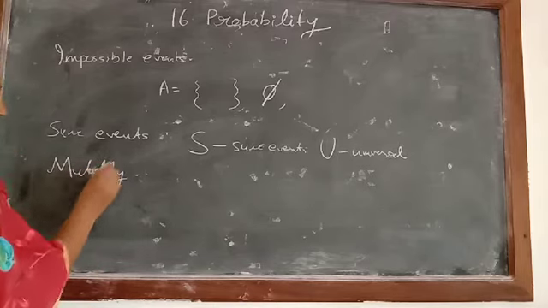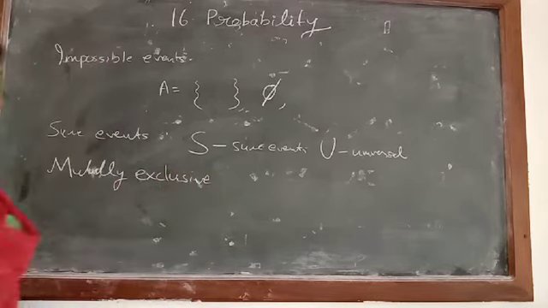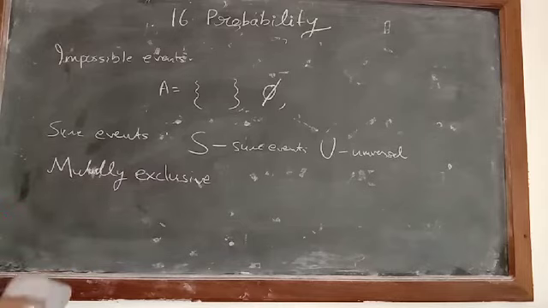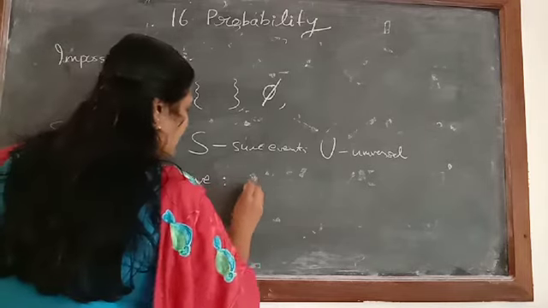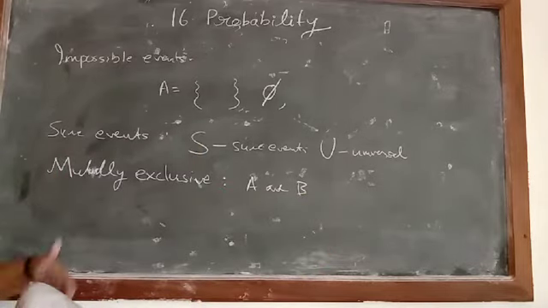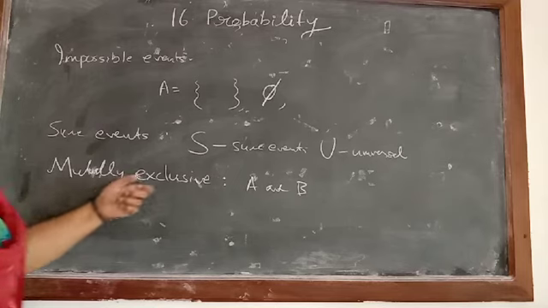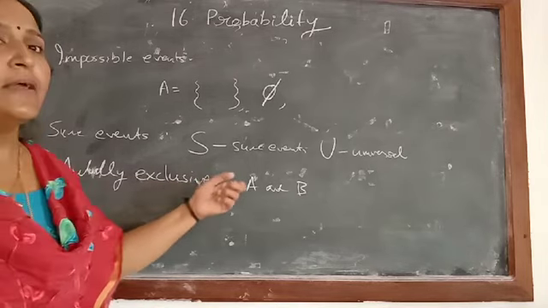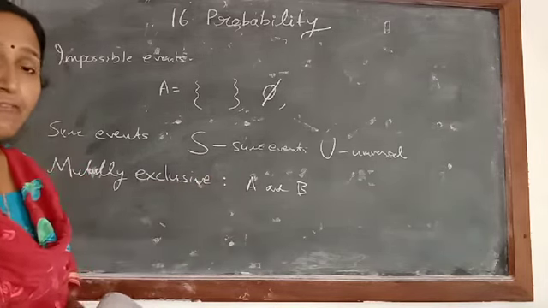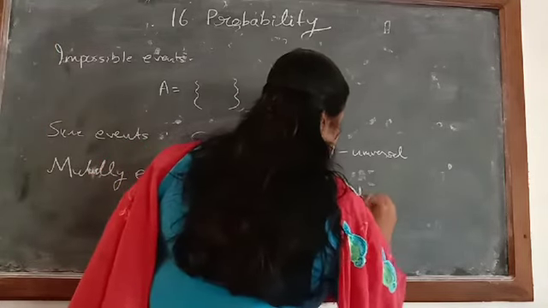Mutually exclusive events. Just write down the definition. Two events A and B are said to be mutually exclusive if A and B are disjoint.